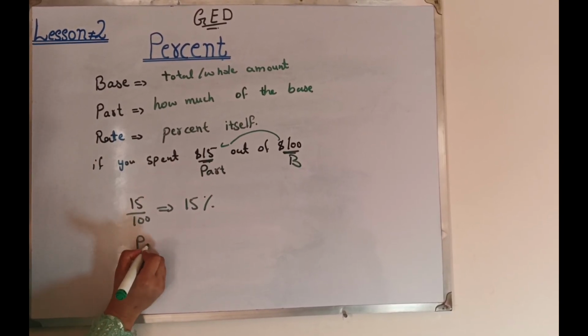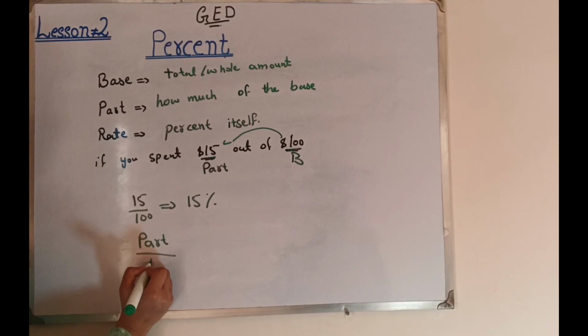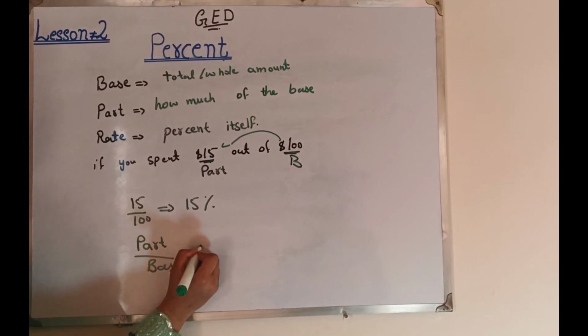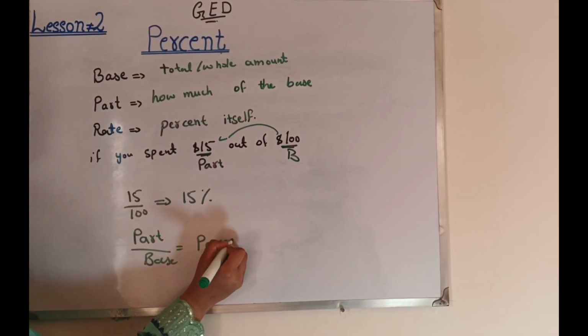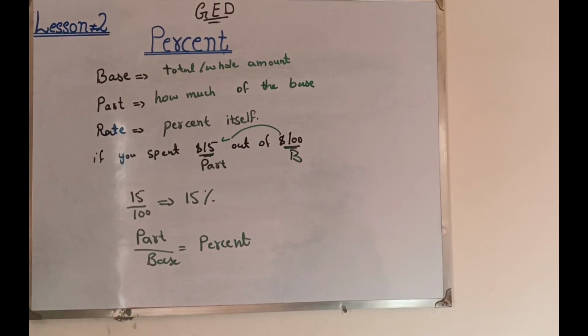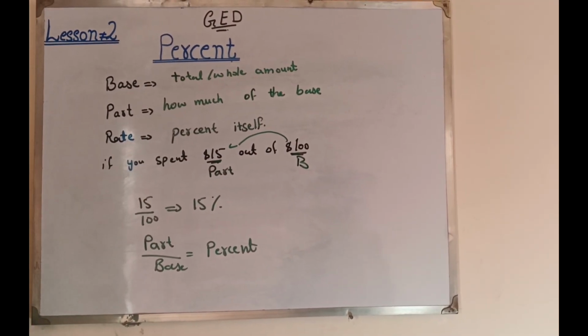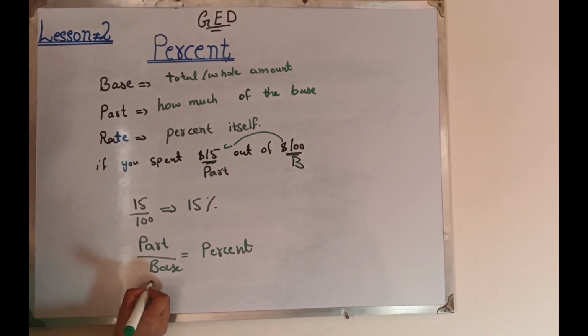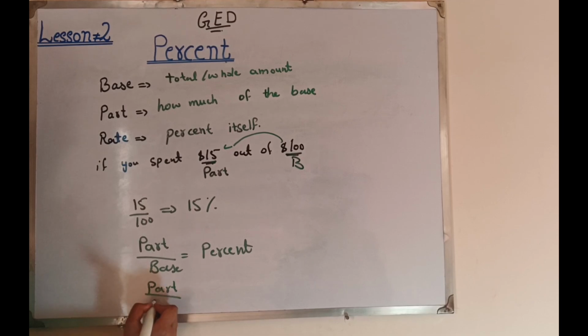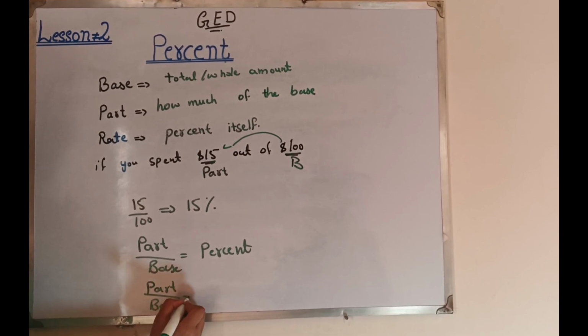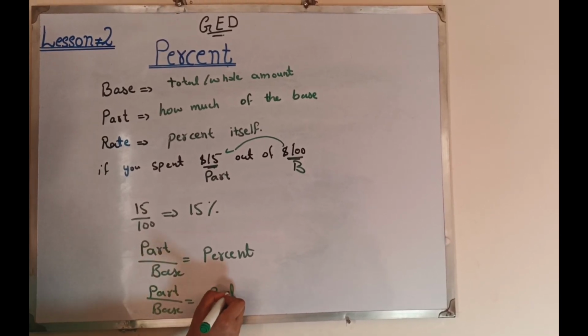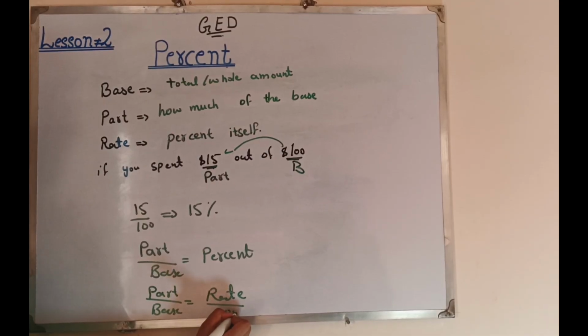So our formula will be part over base is equal to percent. If we want to simplify more, then it will be part over base equals rate over 100.